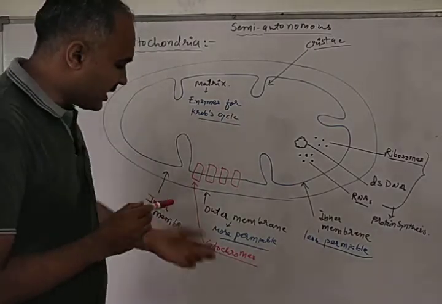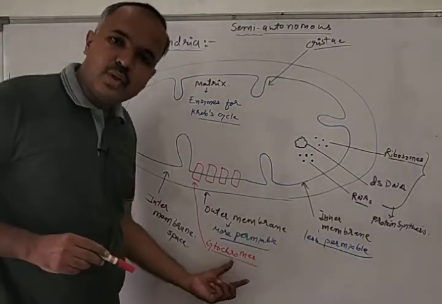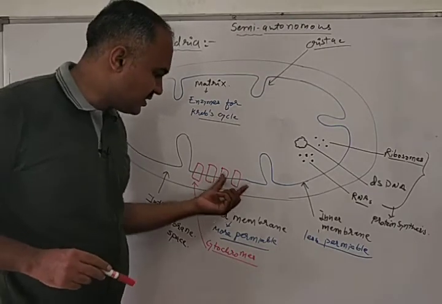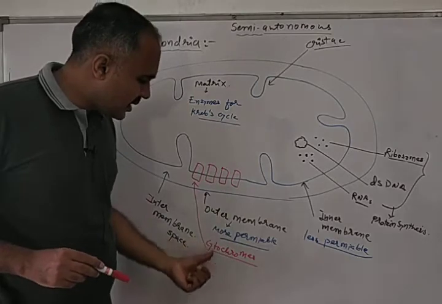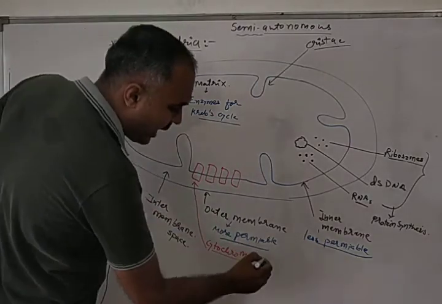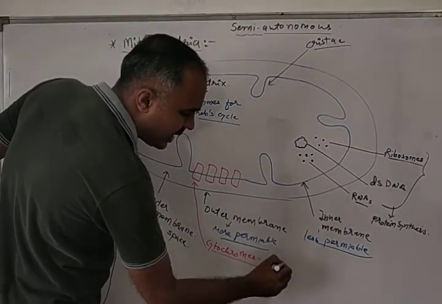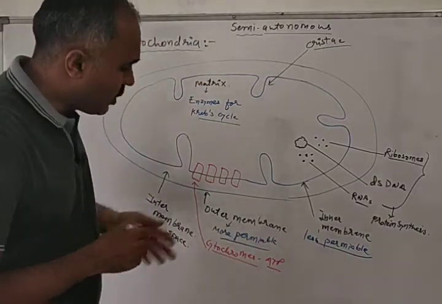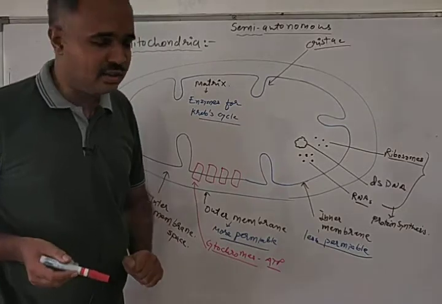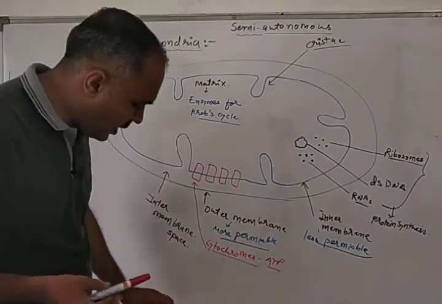We are talking about cytochromes, and many cytochromes are arranged in series. They are present in chain form on the inner membrane, and these cytochromes help in ATP synthesis. Right? What is the role of cytochrome? Cytochrome will help in ATP synthesis. Okay. And apart from this cytochrome,